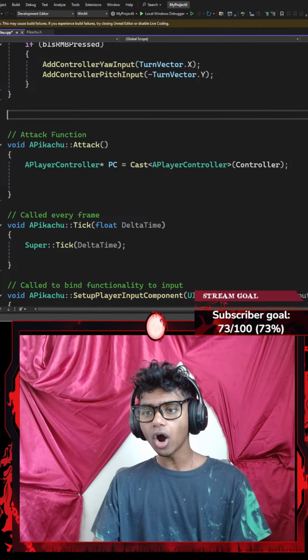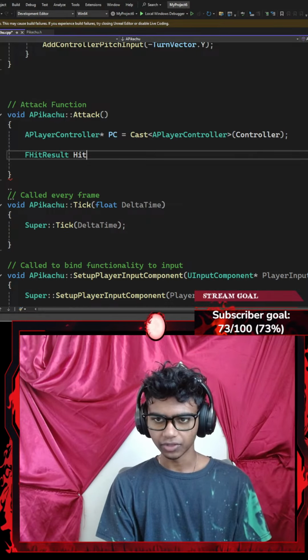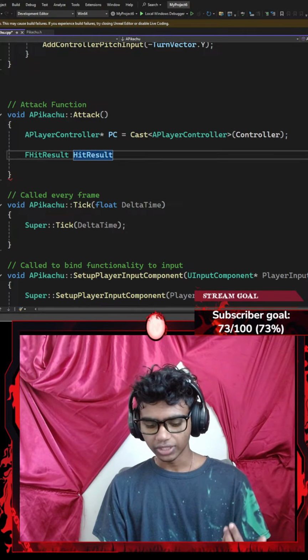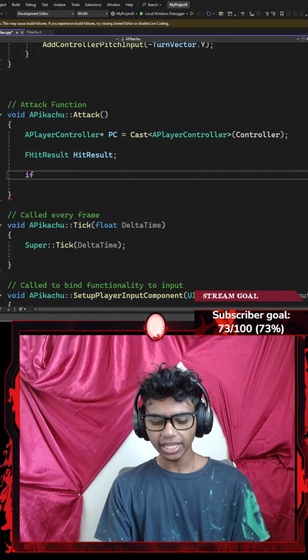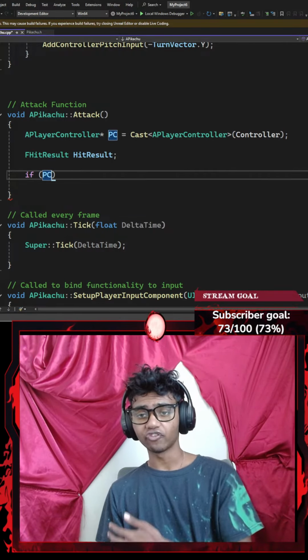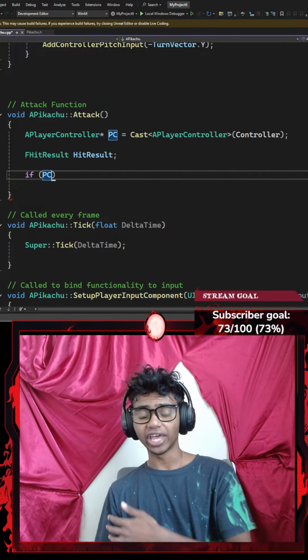Okay, that's next up. I'm going to go ahead and create something like an FHitResult. What's up guys, let's go with FHitResult, which is going to be represented by a variable called something like HitResult, ending with a semicolon. Now, once I'm done with that, I'm going to add an if statement that checks if my player controller is valid, then I'm going to go ahead and do something.